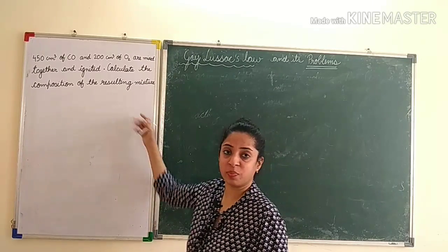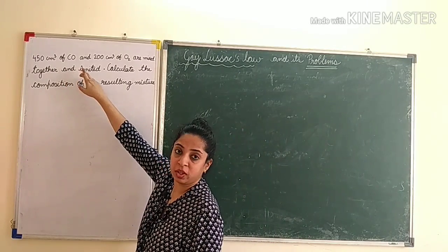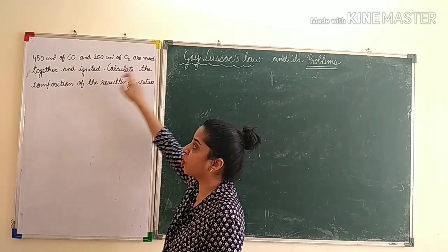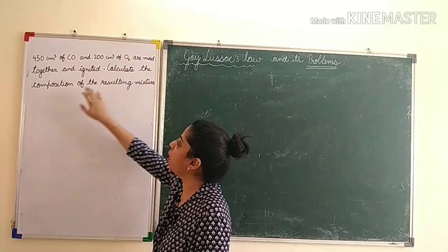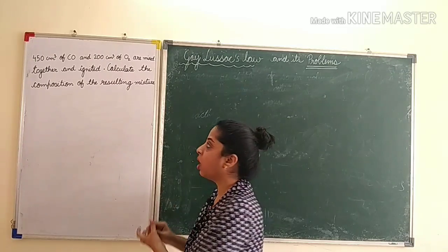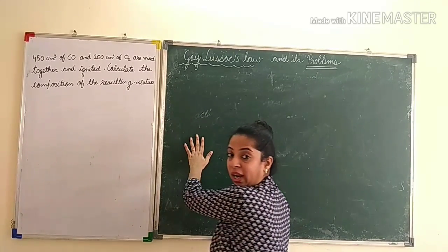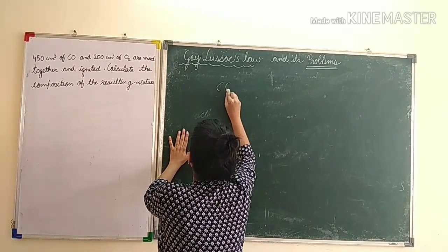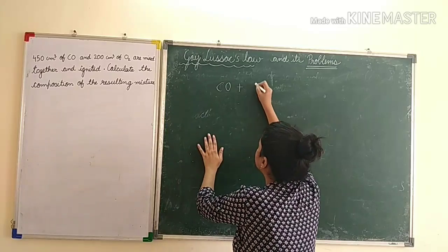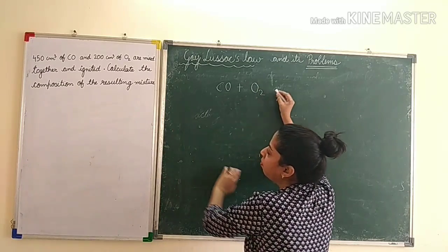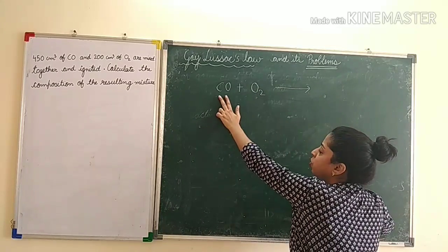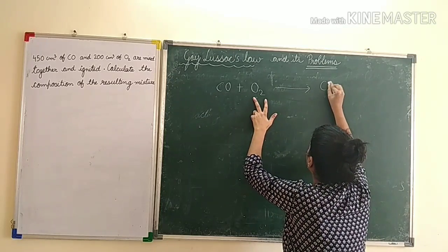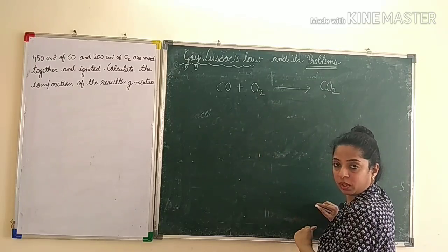Now have a look at this problem. 450 centimeter cube of carbon monoxide and 200 centimeter cube of oxygen are mixed together and ignited. Calculate the composition of the resulting mixture. Now if such a sum comes, first you have to write the chemical equation for the same. So you know that CO is reacting with oxygen to form something. So you know whenever carbon or its oxide reacts with oxygen, it will form CO2, right?